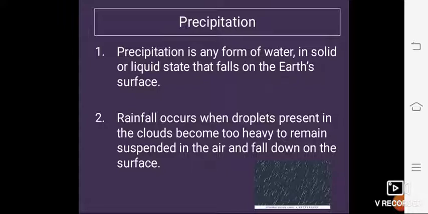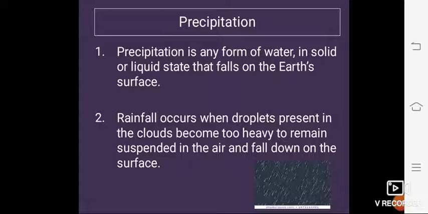When the drops are small, it is called drizzle. So what is drizzle? When these raindrops are very small, it is called drizzle. And rainfall is measured by an instrument. It is called a rain gauge. This is the instrument. Rainfall is measured by this instrument.